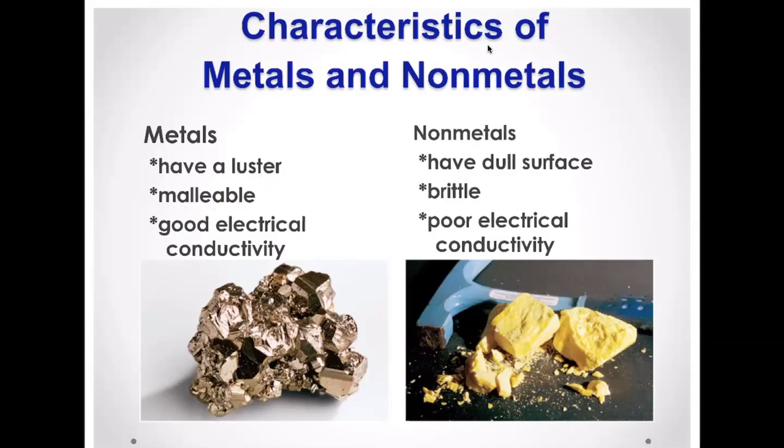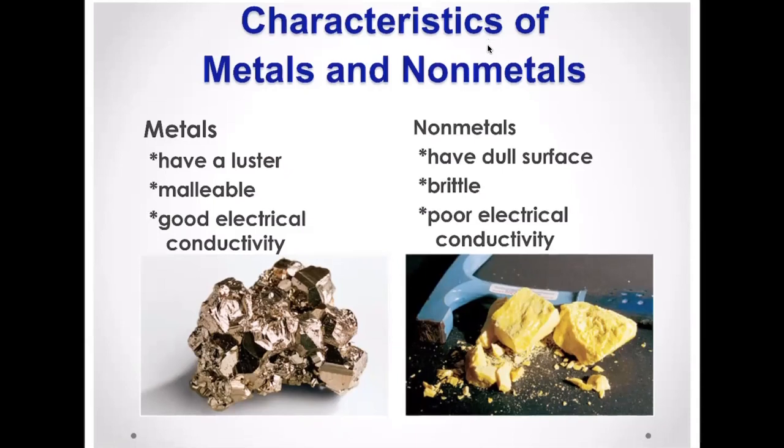Malleable means that they are able to be shaped, right, into coins, into jewelry. They're malleable. And they are good conductors, right, of electricity and also of heat. That's why copper wires are used to conduct electricity. Versus the non-metals, if they're solids, they're going to have a dull surface. This is sulfur here. They would be brittle. Right? They're not malleable. They're not able to be formed very well, shaped. And they are poor conductors of electricity and heat.